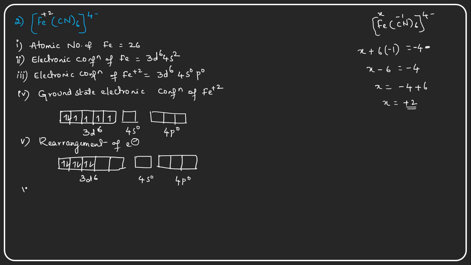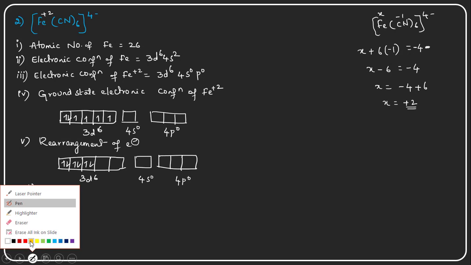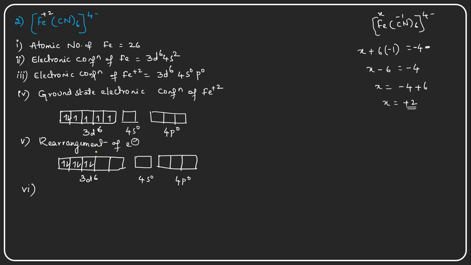And the sixth point is the merging of the orbitals, which convert into hybridized orbitals. How many orbitals do we require for the six cyanides? Six hybridized orbitals.